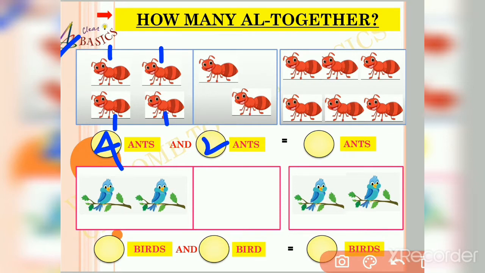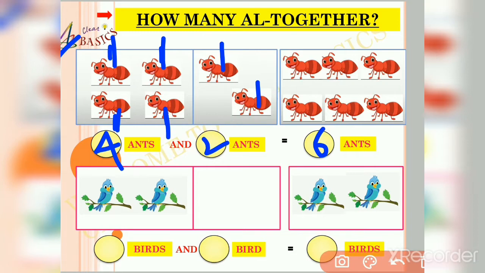So, friends, let us count the ants all together. 1, 2, 3, 4, 5, 6. So friends, 4 ants and 2 ants is equal to 6 ants.